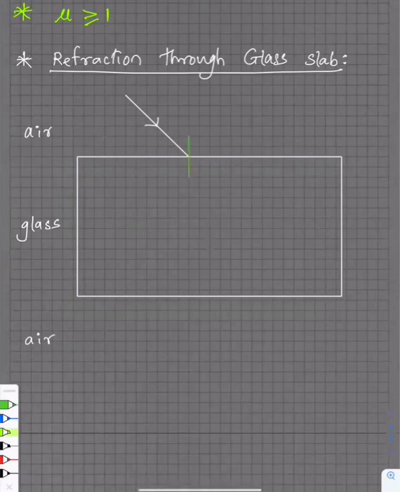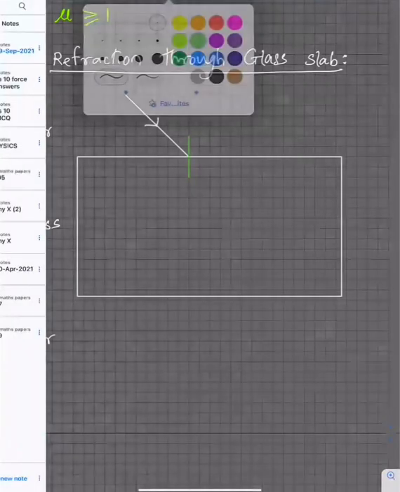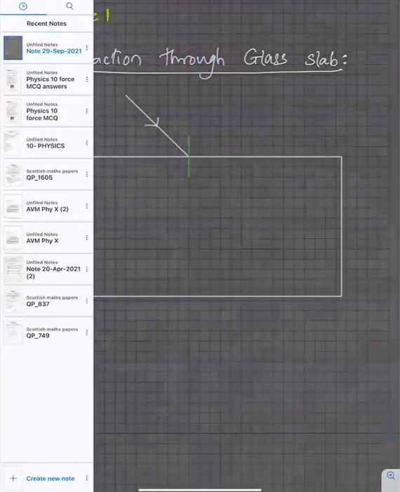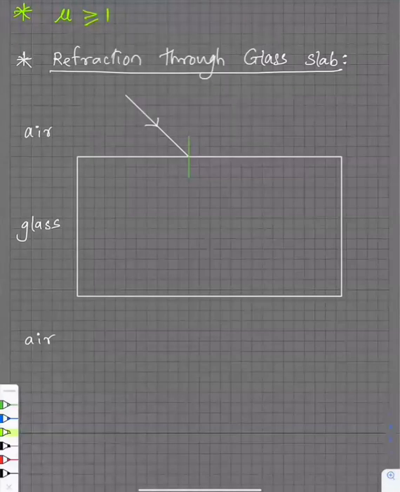Now, how is the light ray going from air to glass, meaning which to which medium, guys? Rarer to denser. Correct, rarer to denser. How will it go? It shall bend towards the normal. Will it go straight? No. It'll bend towards the normal. So I'll have to draw a light ray, guys, which is going towards the normal.